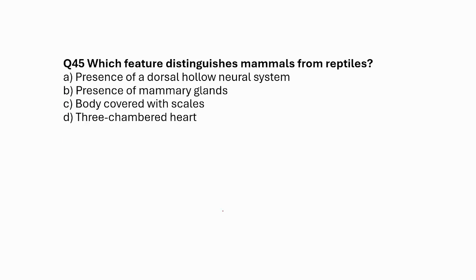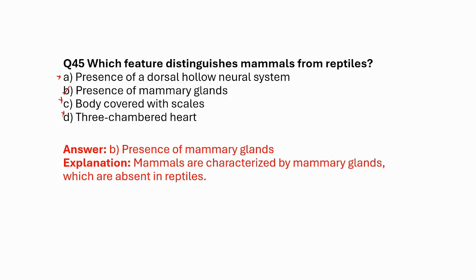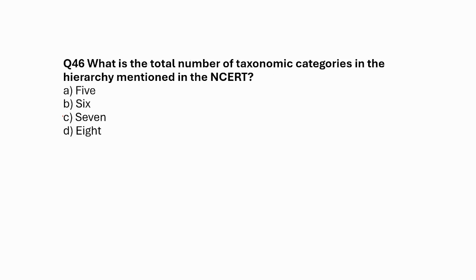Which feature distinguishes mammals from reptiles? This I have already talked about in one of the previous questions. A, presence of a dorsal hollow nerve cord. B, presence of mammary glands. C, body covered with scales. D, three-chambered heart. So the correct answer is presence of mammary glands. Another unique feature I have talked about, not only mammary glands, is body hair, which is also important.